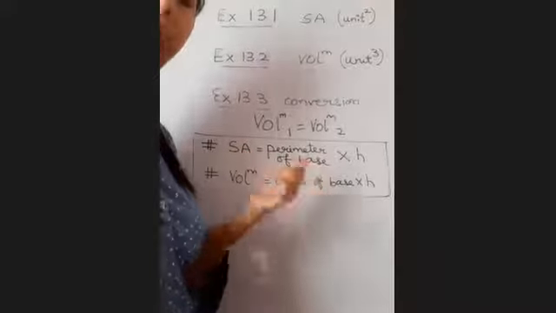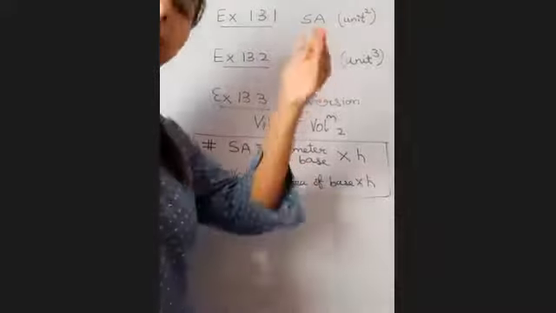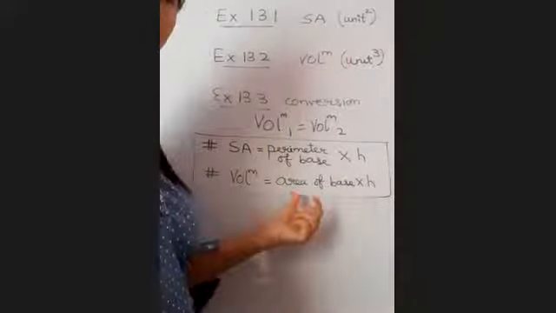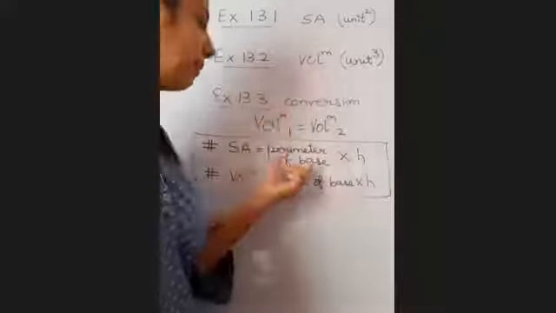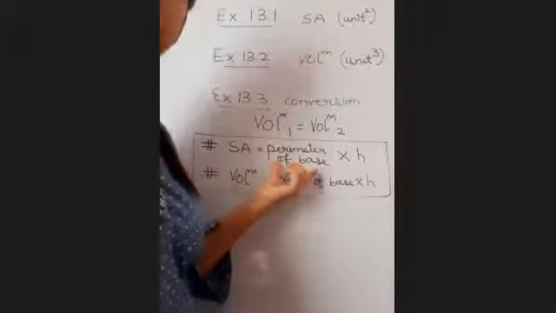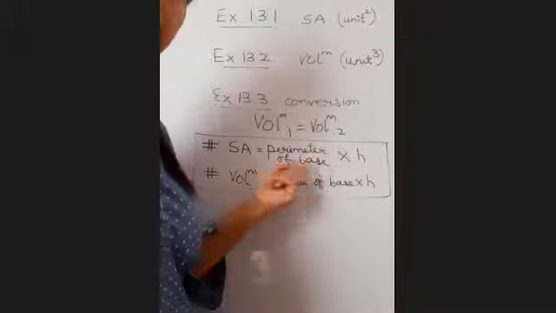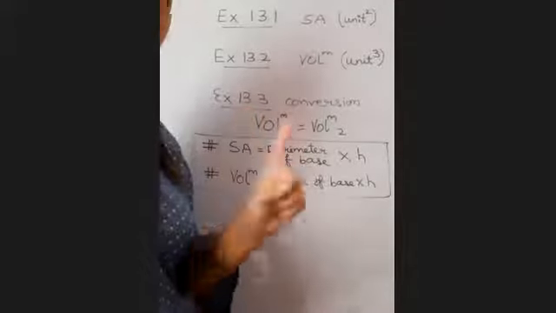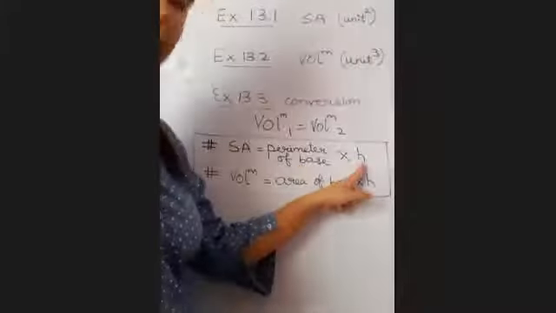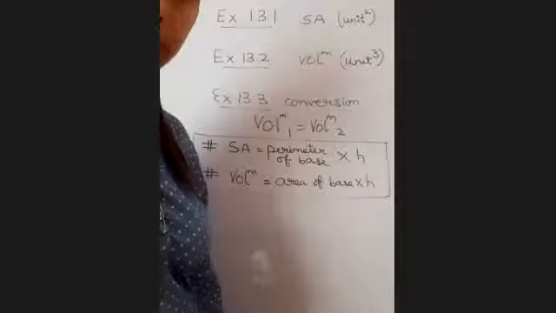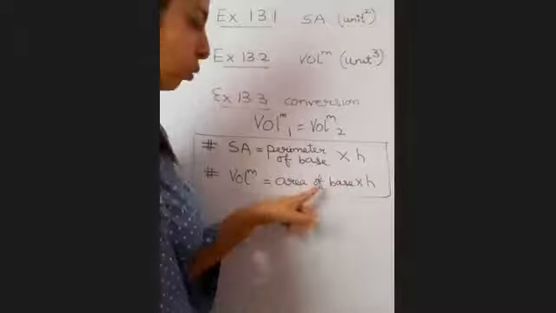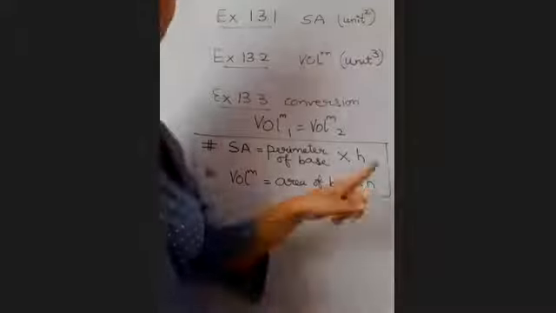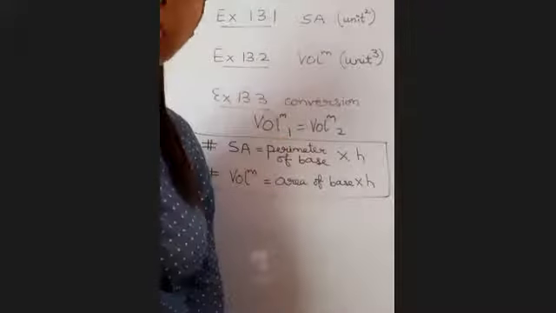That area is always the perimeter taken h times, and volume is always the area taken h times. Perimeter is length. Length means one direct dimension. One dimension into second dimension, unit square. Area is always 2 dimensions. So 2 dimensions into 1 more dimension gives you 3 dimensions, that is unit cube.